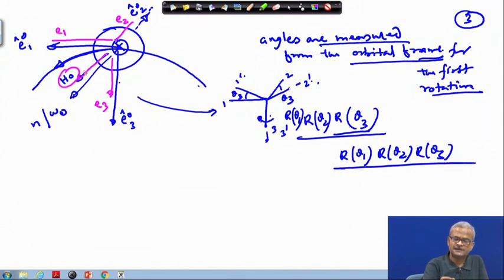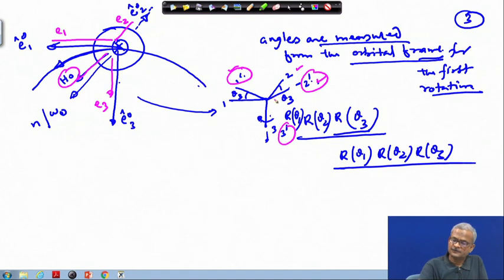H0 is the bias momentum. I am not giving it along the positive E2 direction, but this will always point opposite to the E2 direction. Say in the next level, once you have disturbed it, one will come to this position, and then the body axis will be here. This 2 prime position it will come, your body axis 1 prime, 2 prime and 3 prime.